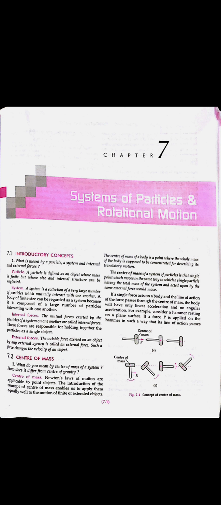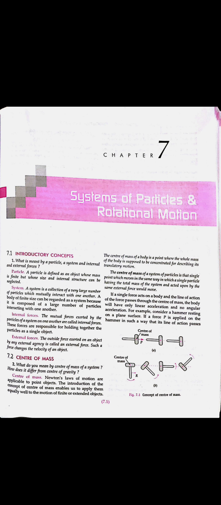The body has a very large number of particles, and these particles interact with each other, and the body is of finite size. It is regarded as a system because it is composed of a large number of particles which are interacting with each other. So this is what the system of particles is.